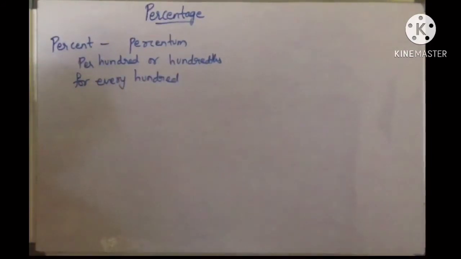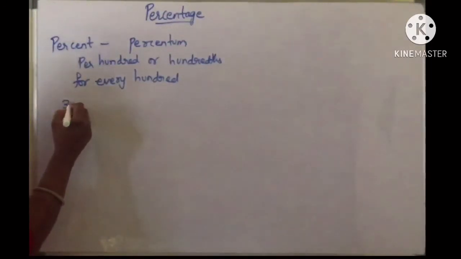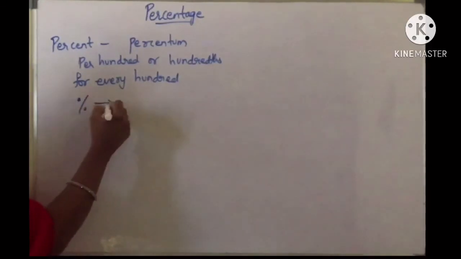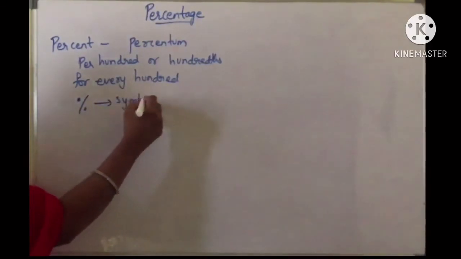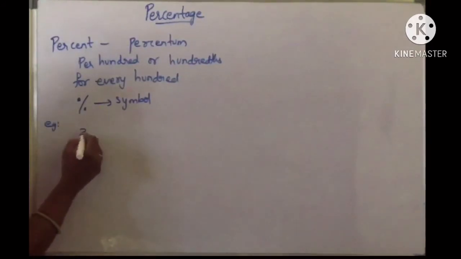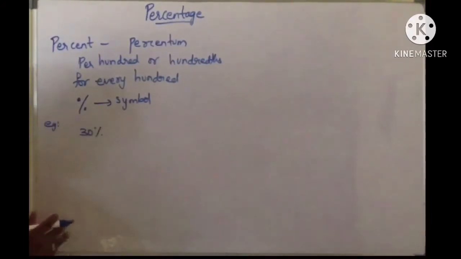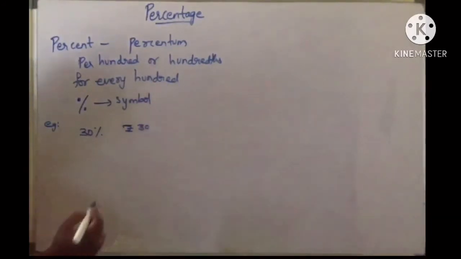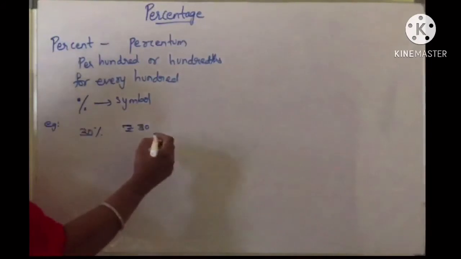Okay, for example, when we say the man gives 30%, and you know the symbol for percentage, yes, this is the symbol for percent. Example: a man gives 30% of his income as tax. This means he gives rupees 30 out of every 100 rupees.